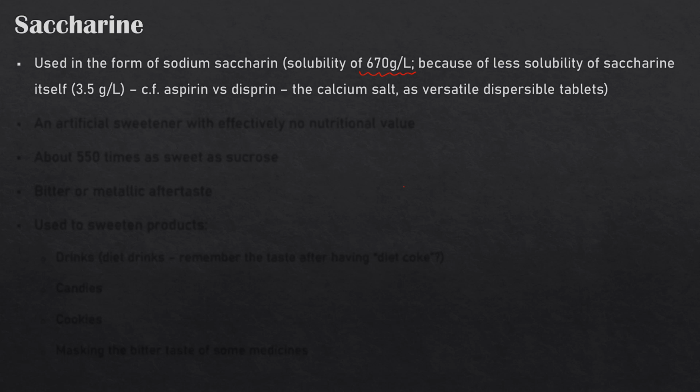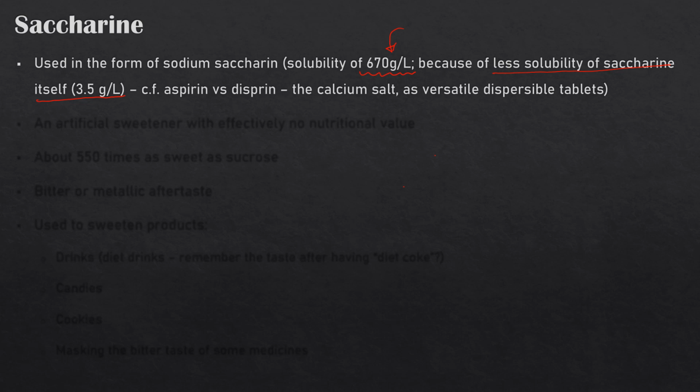We use sodium saccharine because saccharine as such has very little solubility, 3.5 grams per liter. So saccharine without any salt formation dissolves 3.5 gram in 1 liter. That is very, very low solubility. And sodium saccharine, in 1 liter we can dissolve 670 gram. That is a huge difference, and that's why we are using this as the sodium salt.